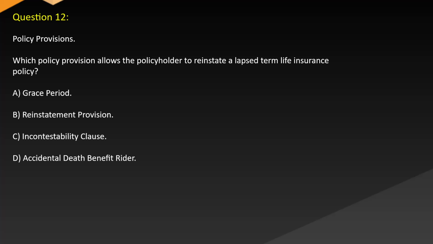Question 12. Policy provisions. Which policy provision allows the policyholder to reinstate a lapsed term life insurance policy? A. Grace period. B. Reinstatement provision. C. Incontestability clause. D. Accidental death benefit rider.